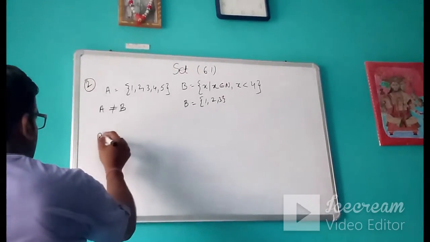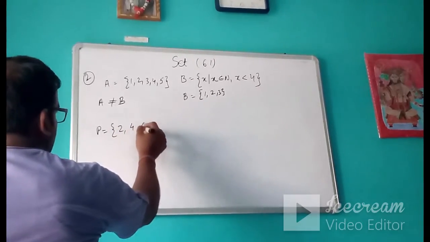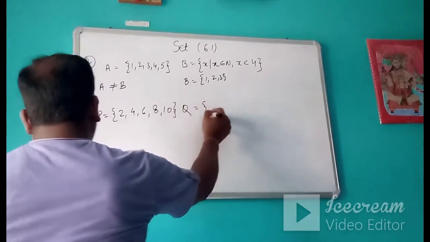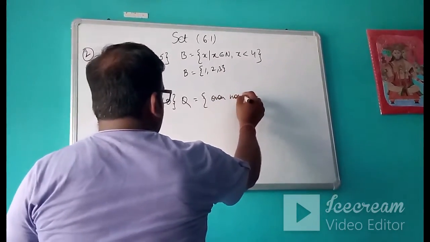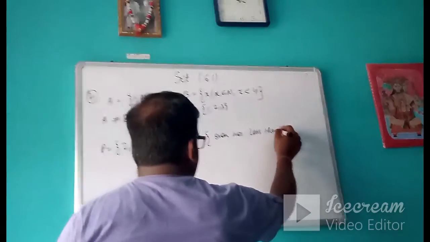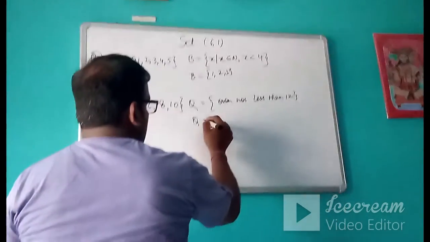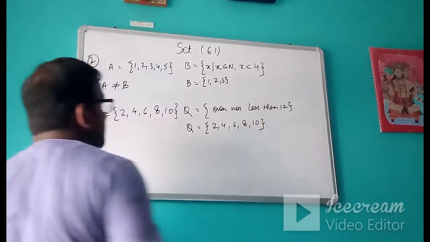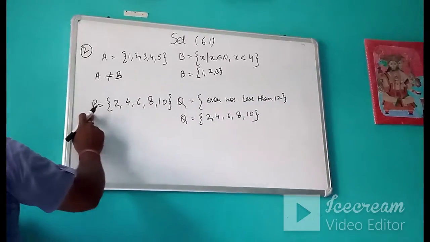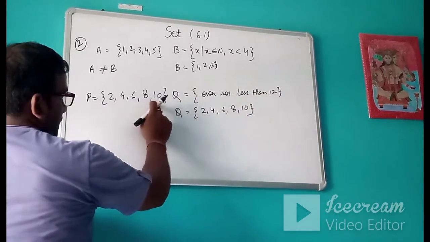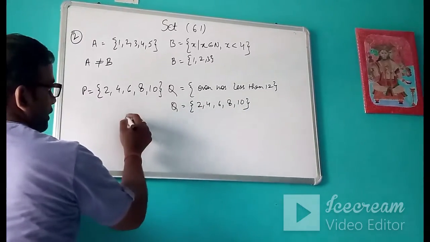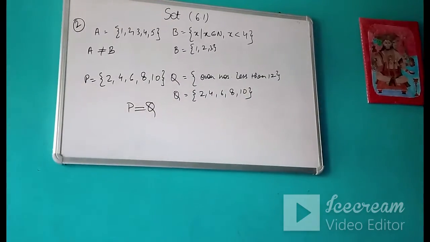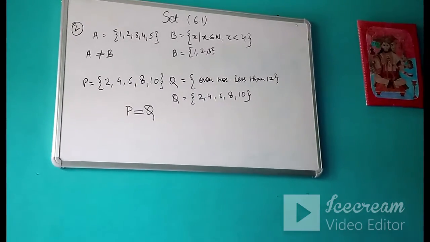Suppose it is like this, set P is 2, 4, 6, 8, 10 and Q contains even numbers less than 12. If I write Q, it is 2, 4, 6, 8, 10, all the even numbers which are less than 12. If you see carefully, whatever elements P has, the same elements Q also contains. That means now we can write P is equal to Q. This is how you can see whether the sets are equal or not.